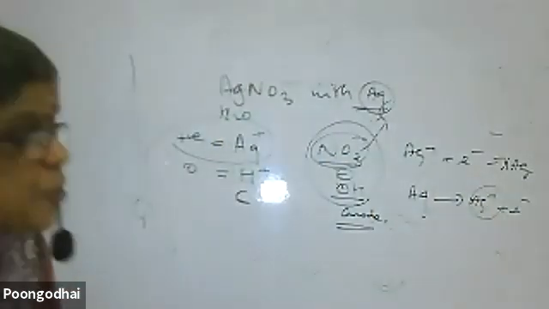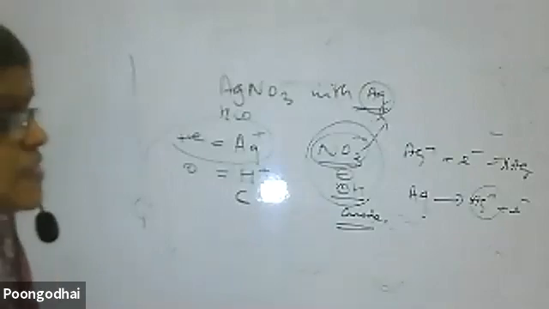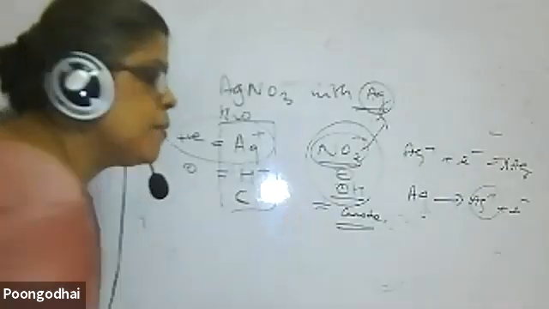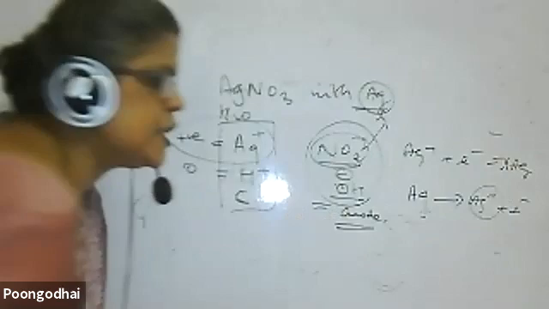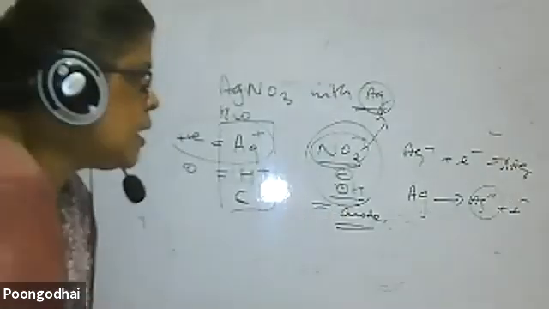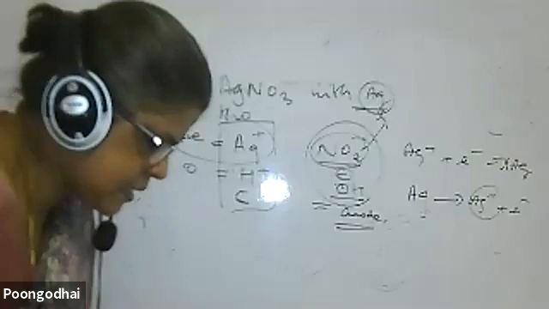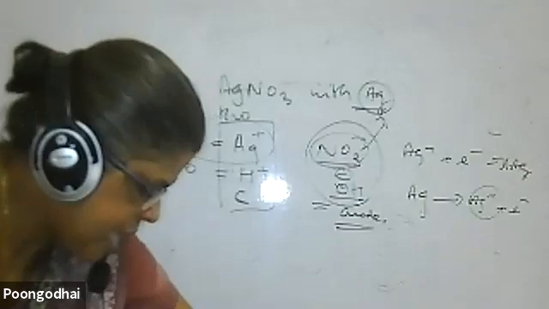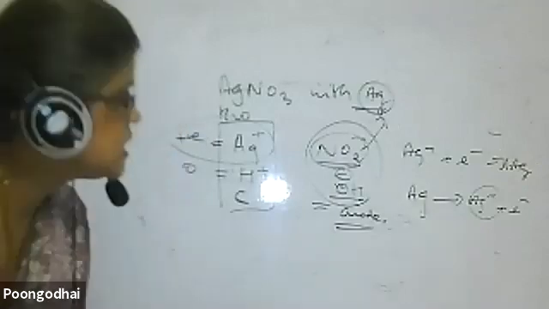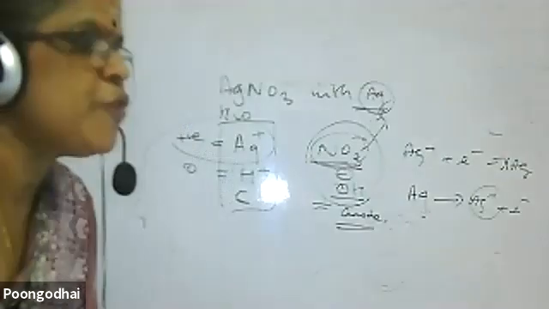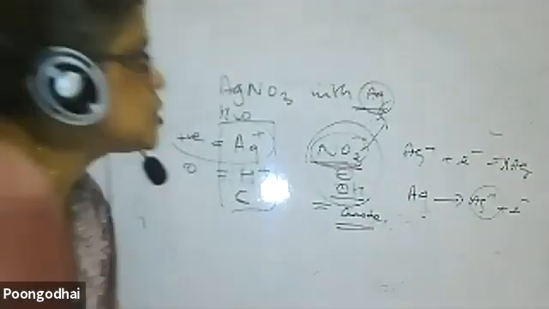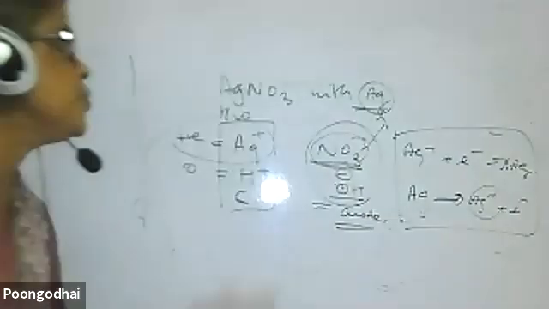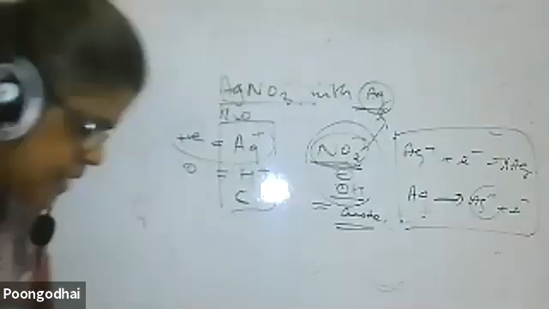That is the thing you have to keep in mind when you are using silver nitrate with silver electrodes. Here there is a problem: NO3 minus and OH minus, which will get discharged? Without checking the potential itself, we can say the nitrate ion readily reacts with Ag to form silver nitrate, so the silver electrode will react. Ag gives Ag plus. These are the cell reactions taking place when you take aqueous silver nitrate with silver electrodes.